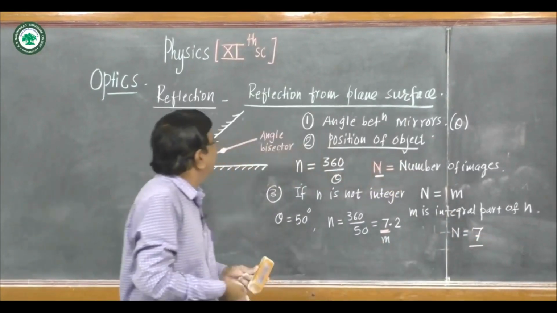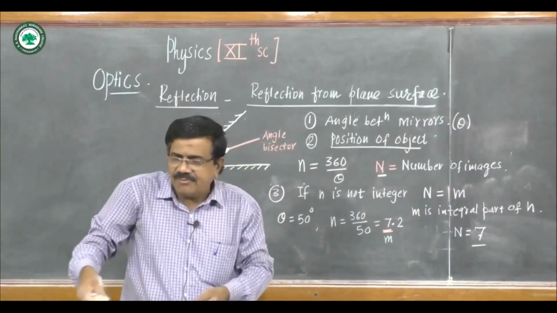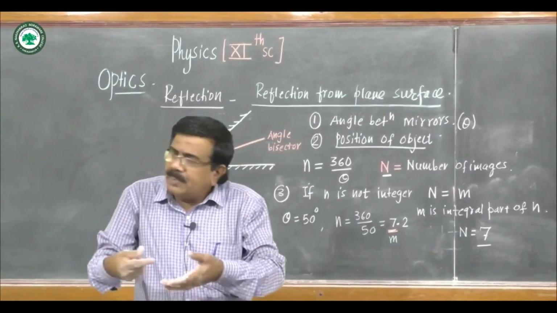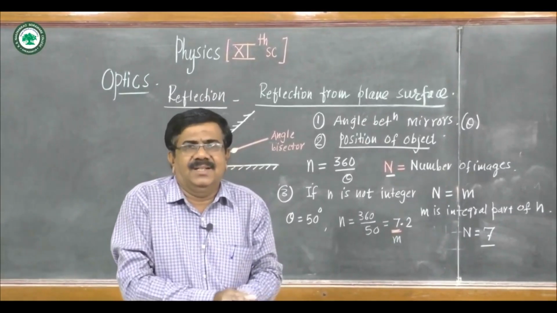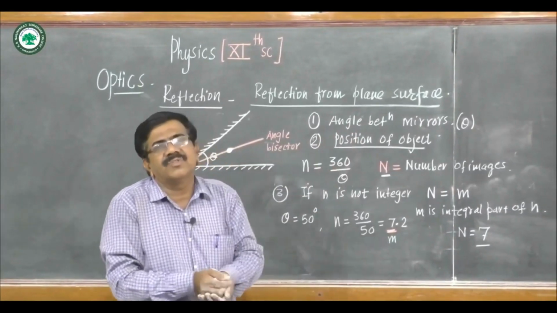So this is about the reflection from the plane surface, and the number of images formed when the two plane mirrors are inclined to each other, that depends on the angle between the mirrors and the position of the object.